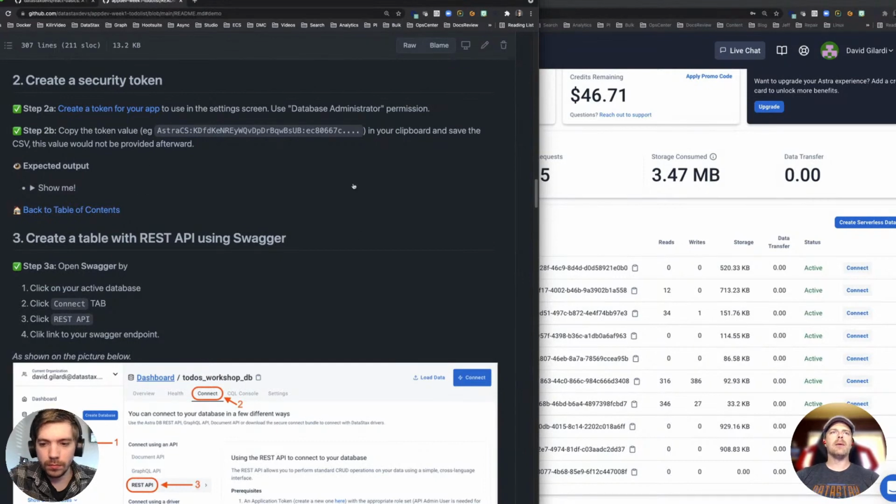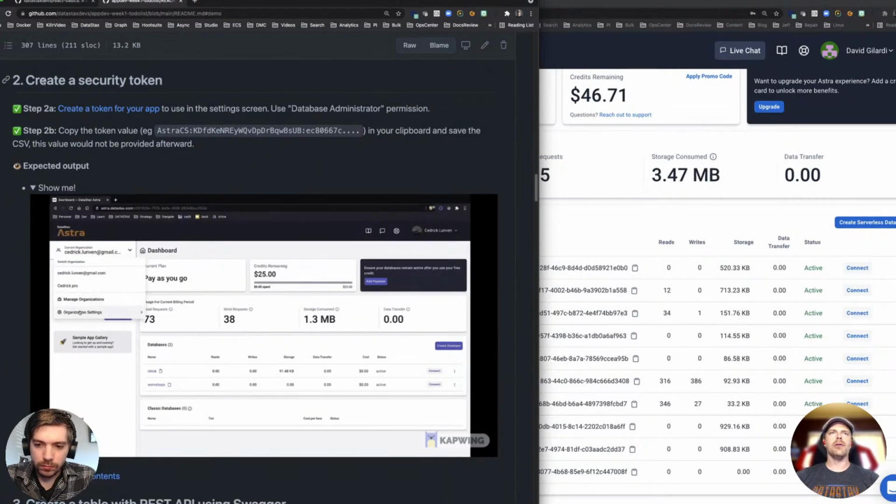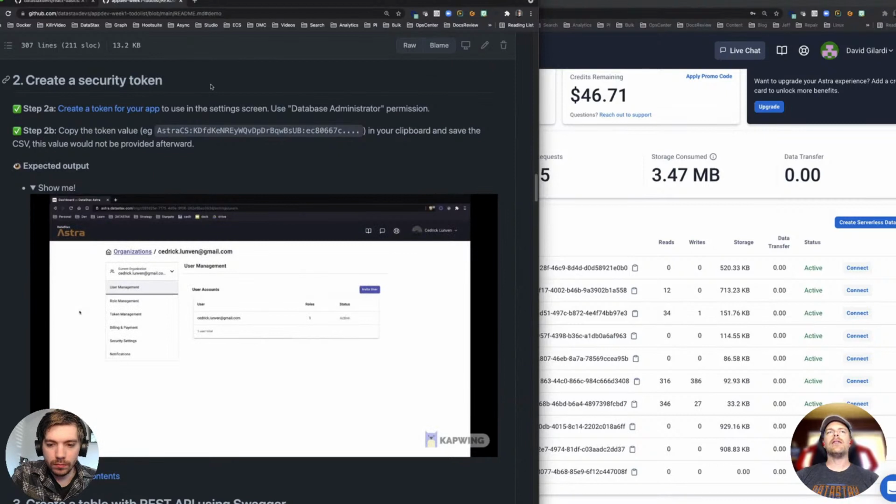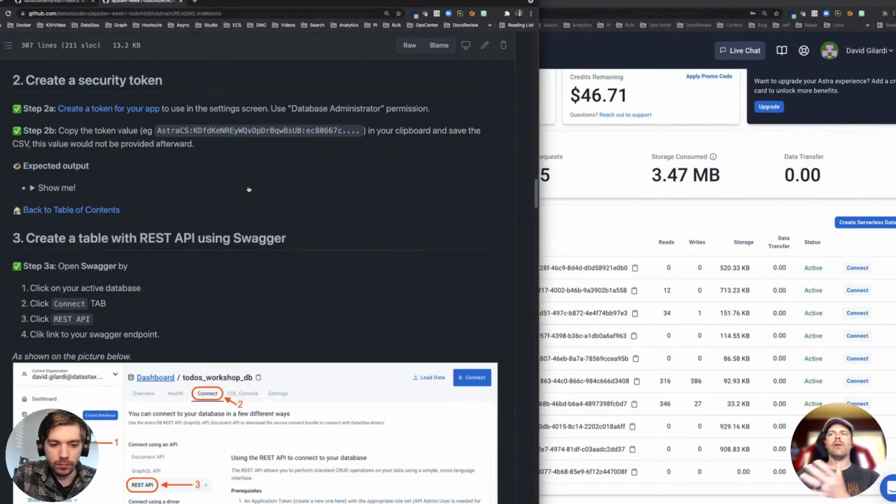So the next thing we want to do here is go to step 2 and create a token. Now, what's this about? Well, when we're creating a database up in the cloud, like we are here, we want to ensure that those machines aren't just accessible to everybody, because cloud instances are going to be publicly accessible. They need to have some kind of authentication layer, and that's exactly what the security token is for.